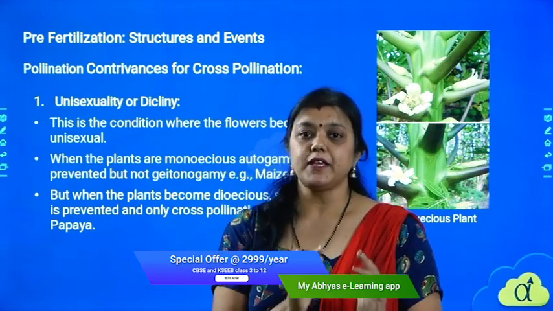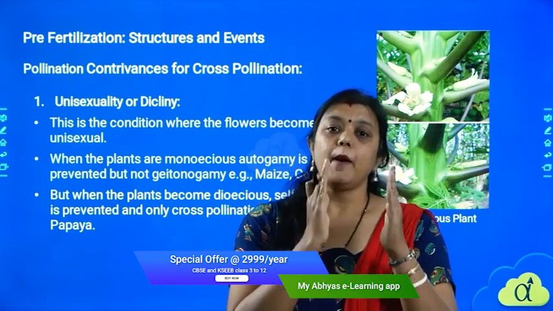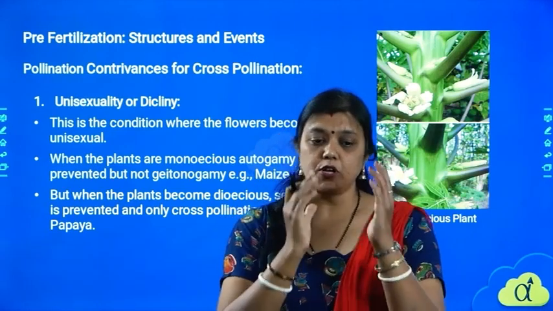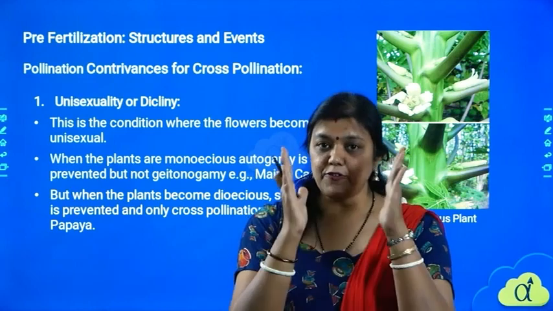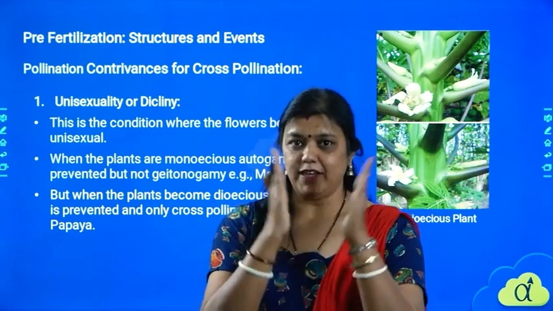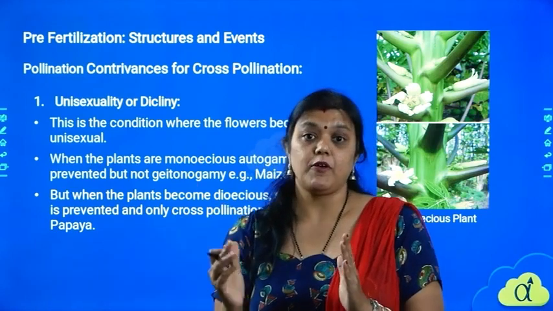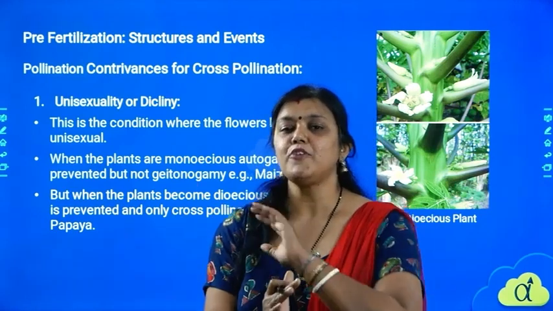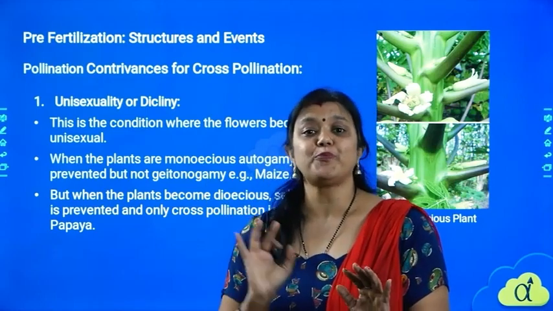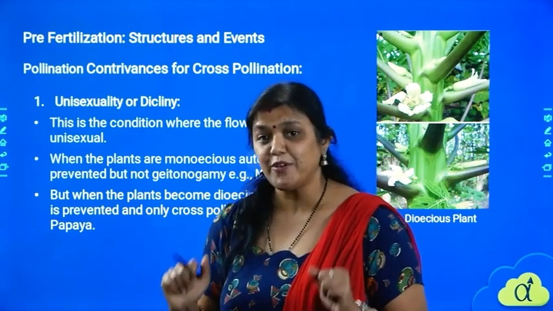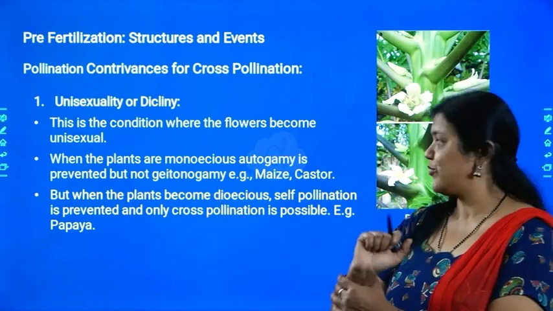If you observe very carefully, you will see that the flowers of male papaya plants will not have the ovary part itself. They will be tapered at the end. The flower will look completely different compared to a female flower. And obviously the male plant will not produce any fruit, because they don't have an ovary. If they don't have the ovary, how will the fruit be produced?